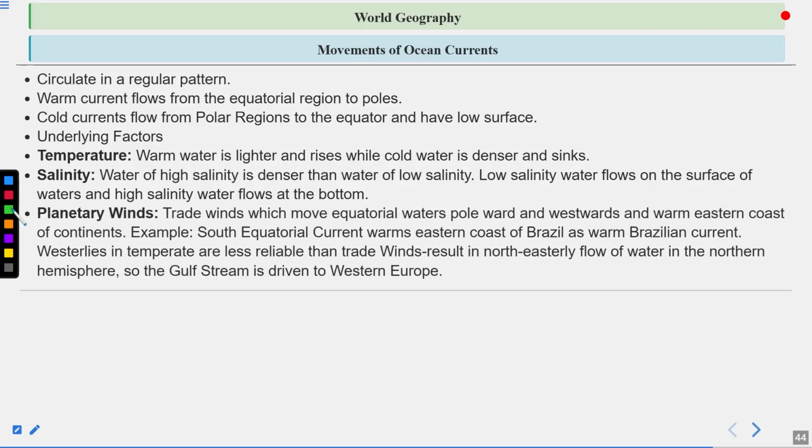Then planetary winds are another factor that defines the movement of ocean currents. Trade winds move equatorial water poleward and westward and warm the eastern coasts of continents. Example: the South Equatorial current warms the eastern coast of Brazil as the warm Brazil current. Westerlies in temperate regions are less reliable than trade winds and result in a northeasterly flow of water in the northern hemisphere. So the Gulf Stream is driven to western Europe. These are some of the important factors because of which ocean currents flow in particular areas of the oceans.